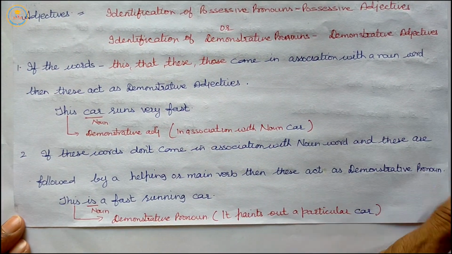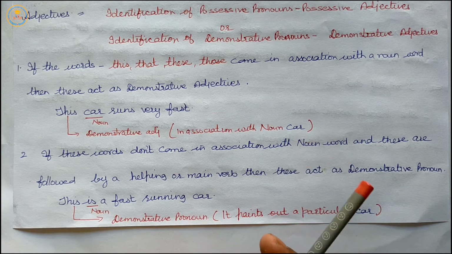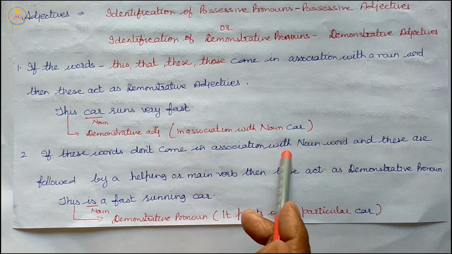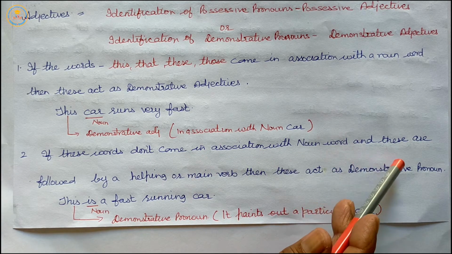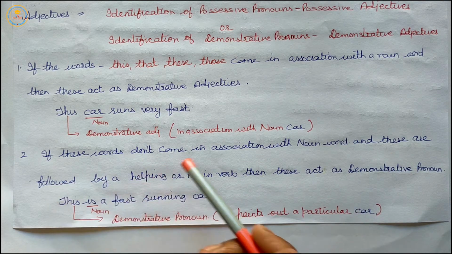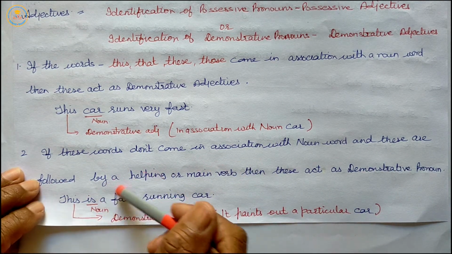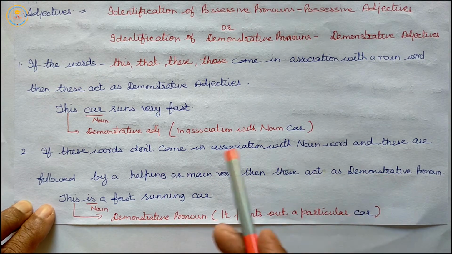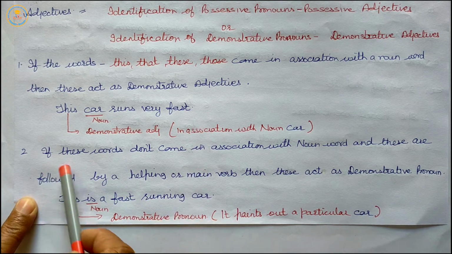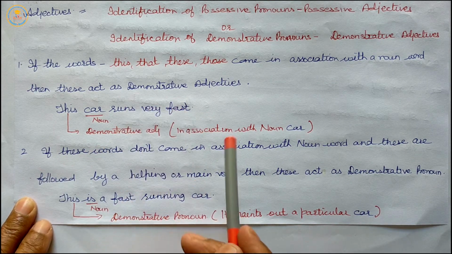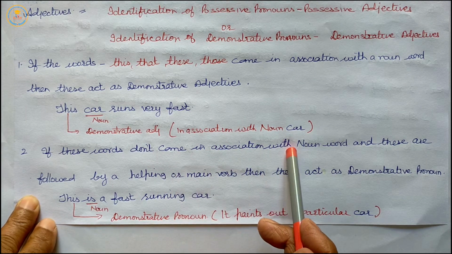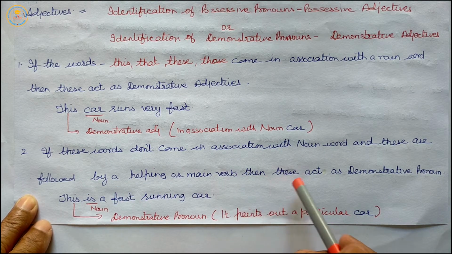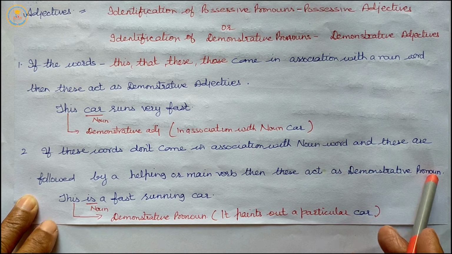If these words don't come in association with a noun word and these are followed by a helping or main verb, then these act as demonstrative pronouns.